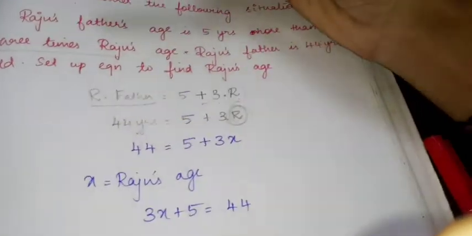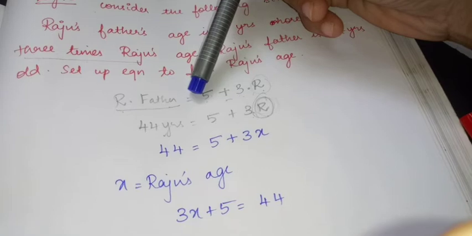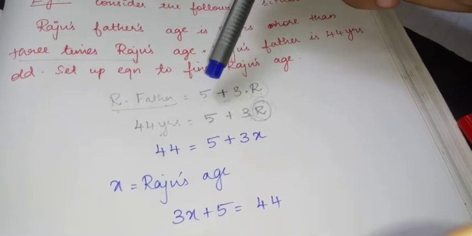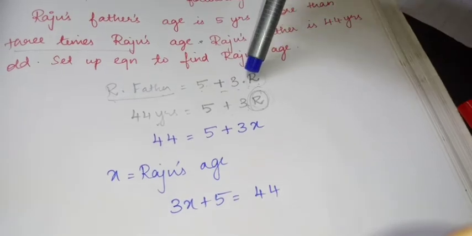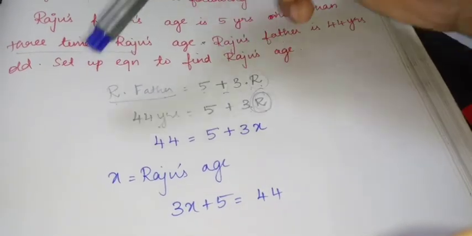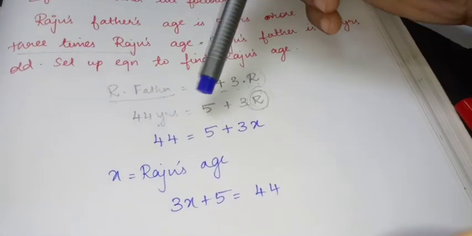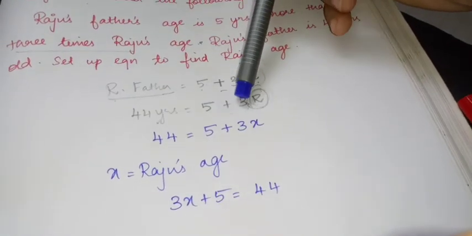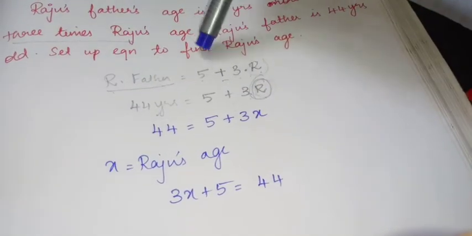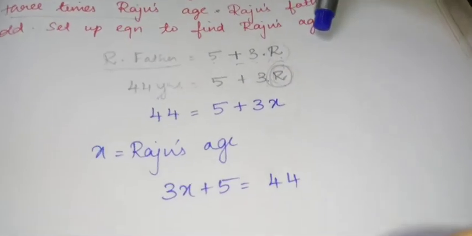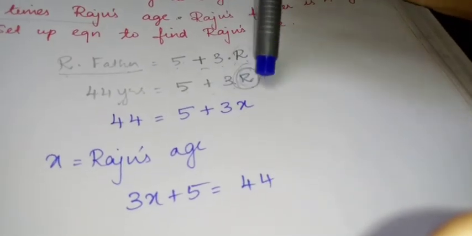Always, what they are saying, children: Raju's father's age is 5 years more than 3 times Raju's age. Father's age is 44 years old, which is 5 plus 3 times Raju's age. Set up an equation to find Raju's age. What is Raju's age?